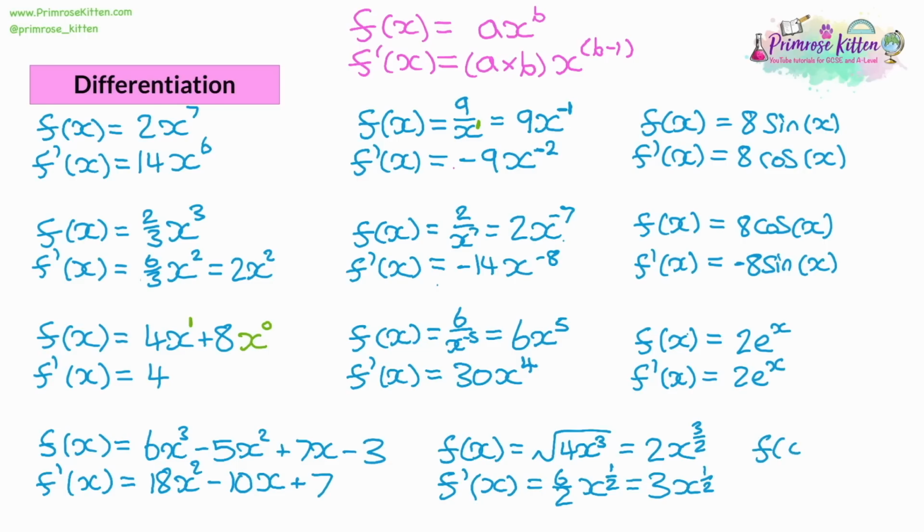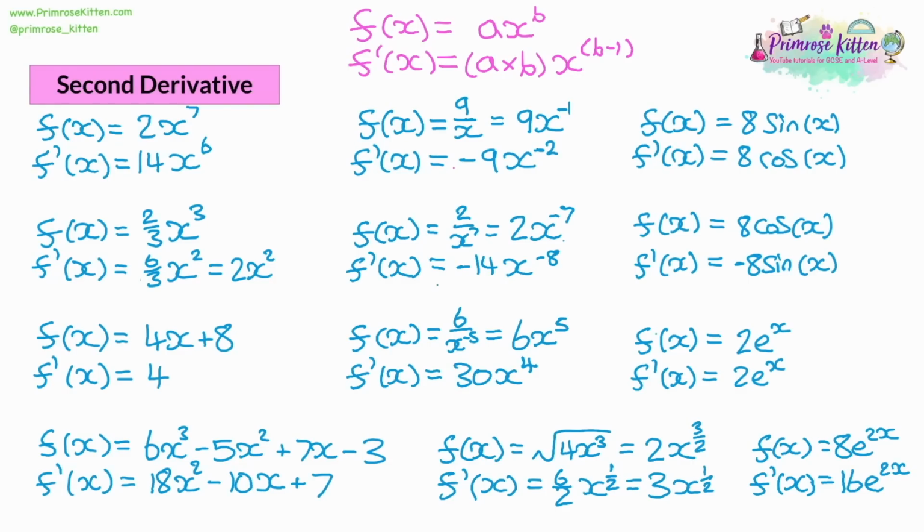Now, there is a situation where it being differentiated can make a change. So let's say we have f of x, and we have 8e to the power of 2x. When you differentiate this, you're going to get 16e to the power of 2x. So while the power is not going to change, if the coefficient on the x in the power is present, in this case it's a 2, then we will multiply the coefficient on the e by 2. But again, the power is not going to change.